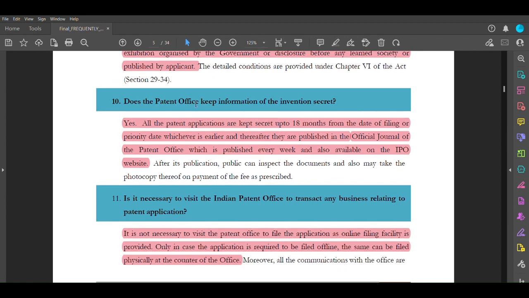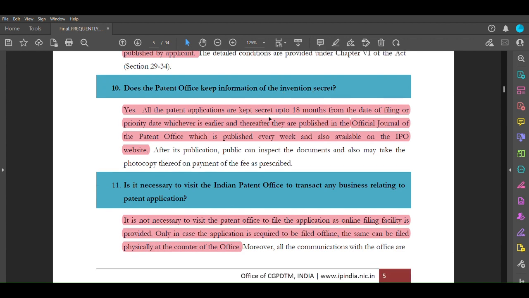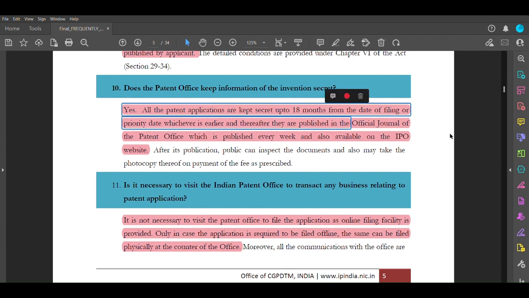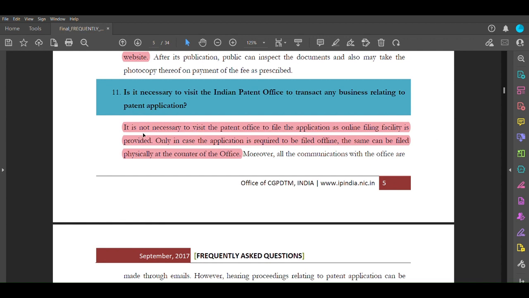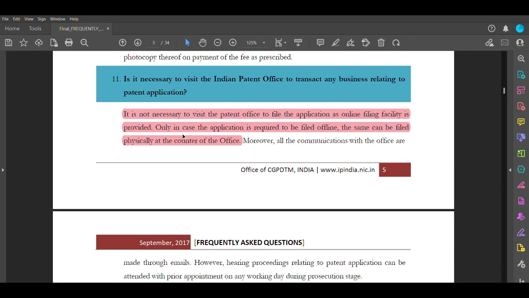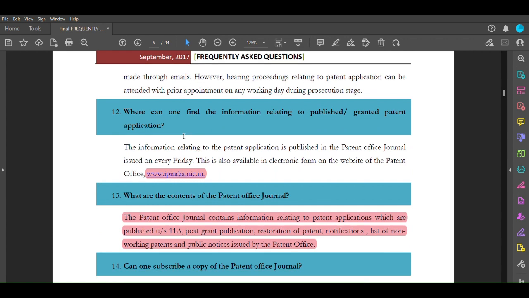And does the patent office keep the information? Obviously they take it, and they keep it secret until 18 months, and then they publish. And so it's open to the public after that for any counter. Is it necessary to visit the Indian Patent Office? No, it is not necessary. This question is from the patent heritage point of view, so we are not taking this.